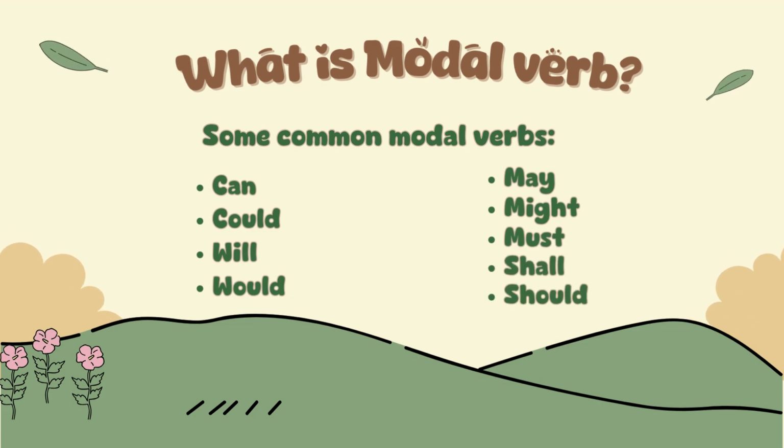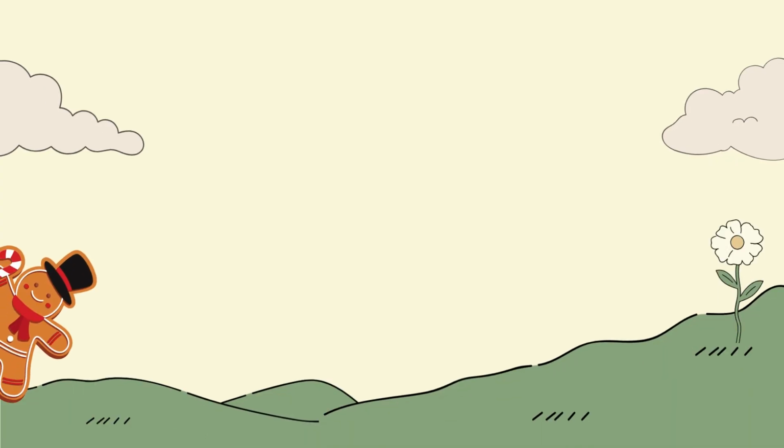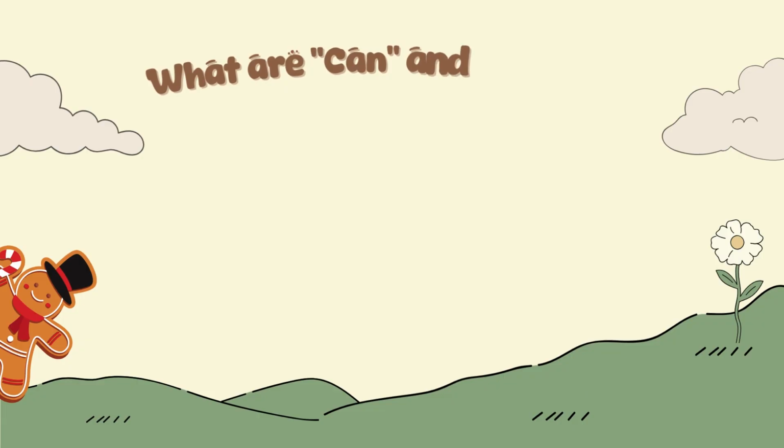But today, we will focus on just one of them. It's can, and its opposite form, cannot, or can't. So, what exactly are can and cannot? So, let's find out. Okay, let's talk about can and cannot.